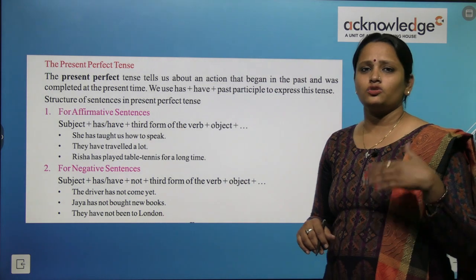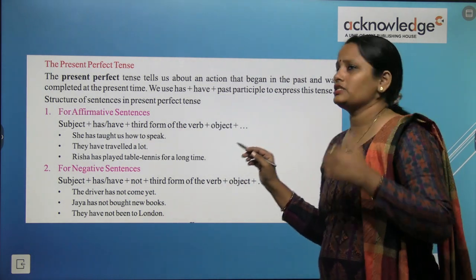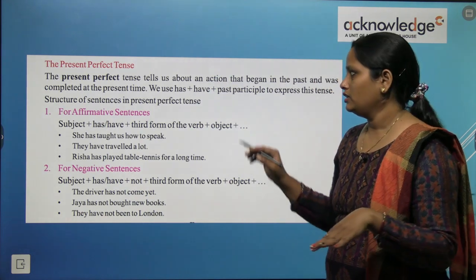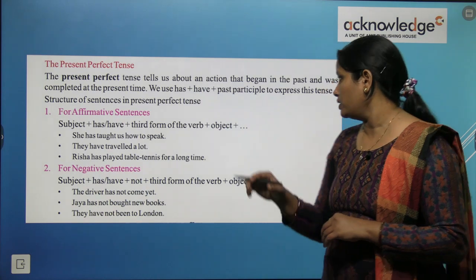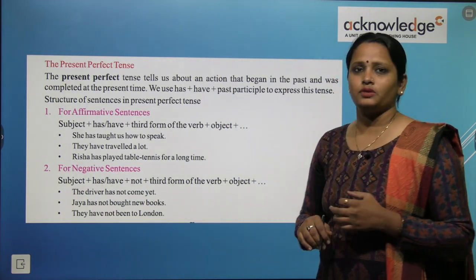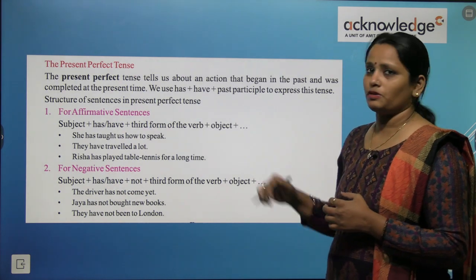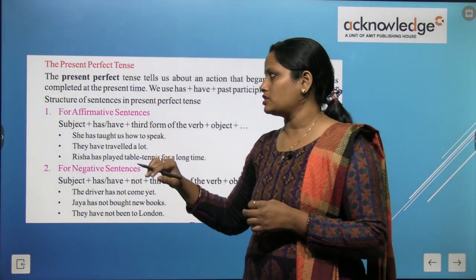So ऐसा action जो past में शुरू हुआ था and was completed in the present time और अभी खत्म हो रहा है. We use has or have and the past participle to express this tense. So has have हम इसमें use करते हैं और past participle form इसमें use करते हैं.